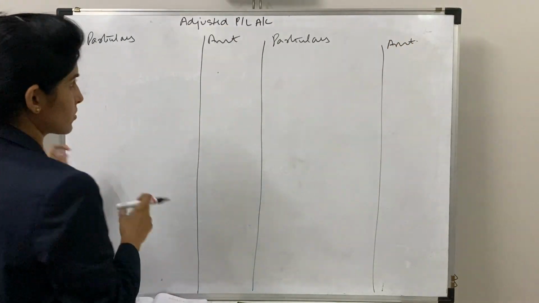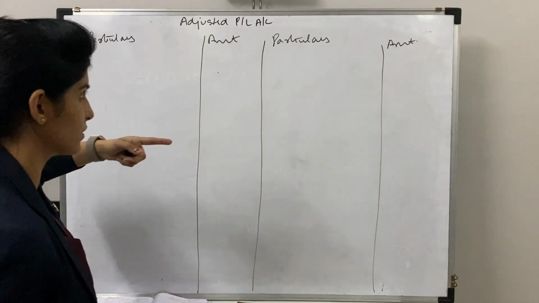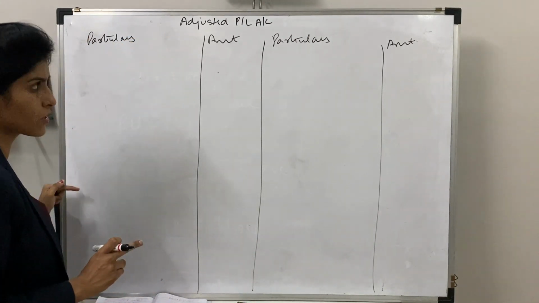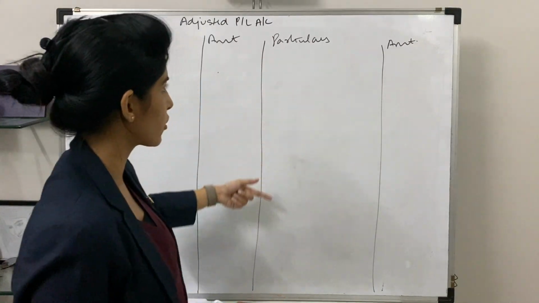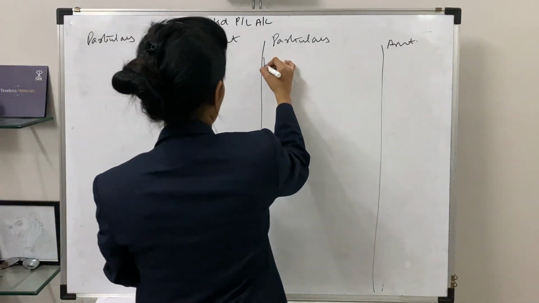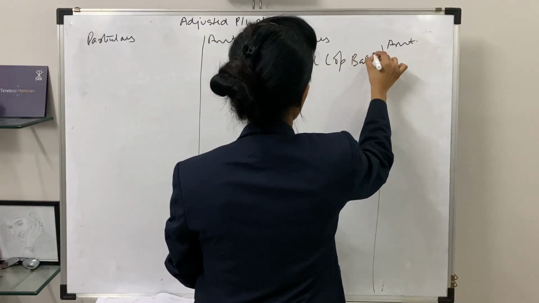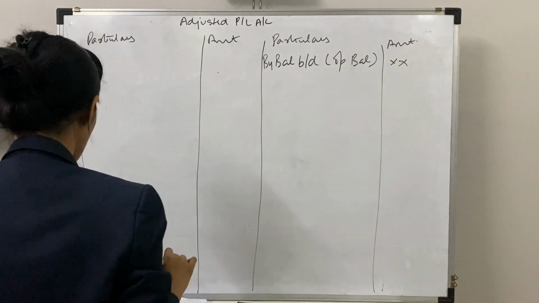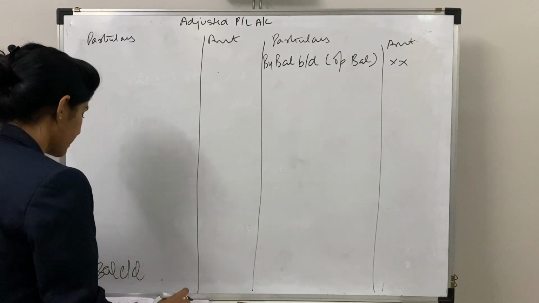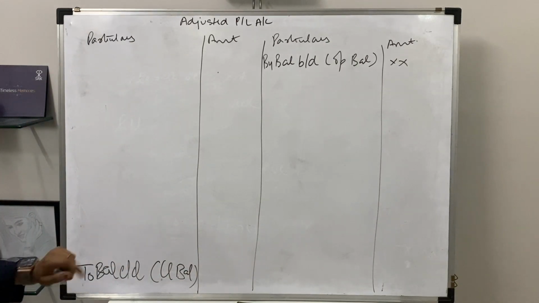Now coming to the solution. Where you have recorded your net profit for the year, you have recorded the changes between 2 years. But here, when you are preparing your adjusted P&L account, all your expenses will be recorded on your debit side, all your incomes will be recorded on the credit side. Starting with the first thing, by balance brought down. That is your opening balance of P&L account will be recorded over here. Now coming to your closing balance, to balance carried down, your closing balance will be recorded.